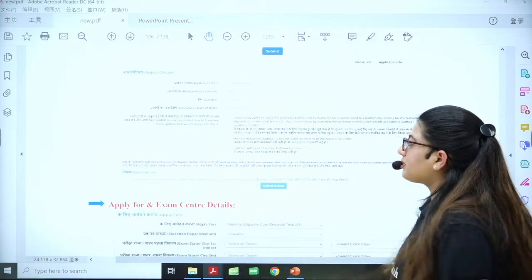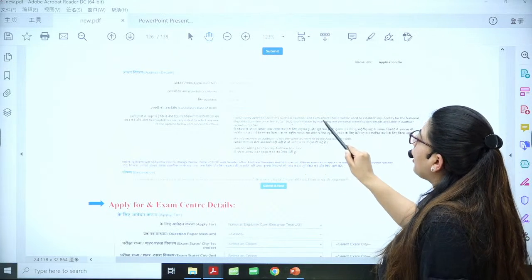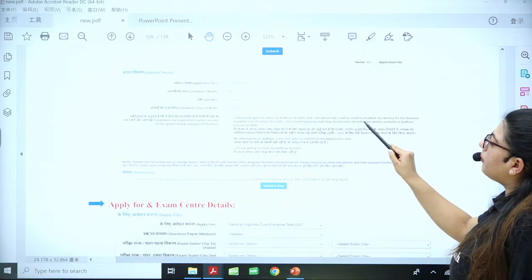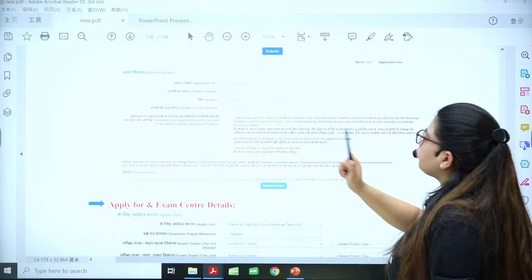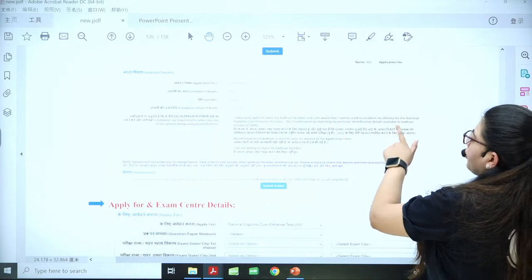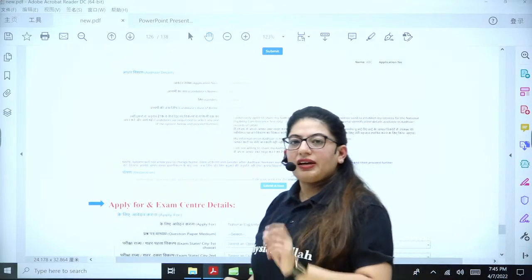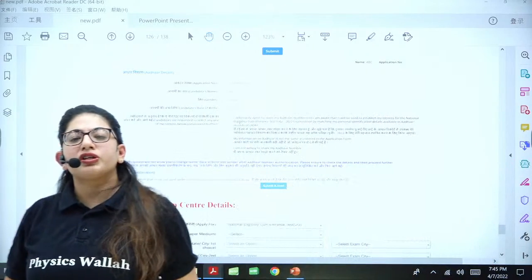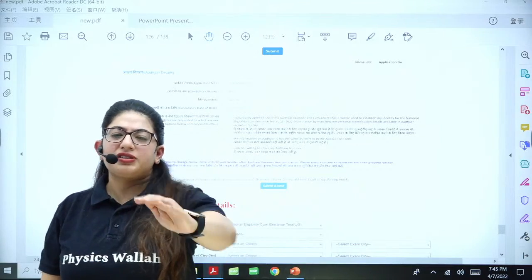What they are saying: I voluntarily agree to share my Aadhaar number, and I'm aware that it will be used to establish my identity for the NEET 2022 examination by matching my personal identification details available in the Aadhaar card of UIDAI. It is saying whatever Aadhaar card I'm giving, you can use it for NEET admission, and it's all true and it matches with the application form.